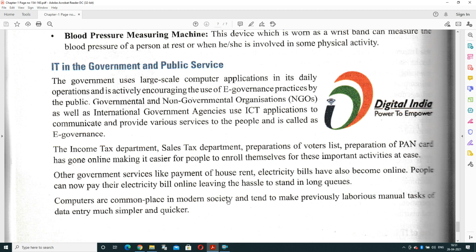So there is no field right now, in any scenario, in any business, in any industry, that is possible without IT services. So in this chapter we have covered what IT is, what the use of IT is, how IT is helpful in a business environment, and where we can use IT and in which locations it is helpful. Without IT nothing is possible, that we have covered in this chapter.